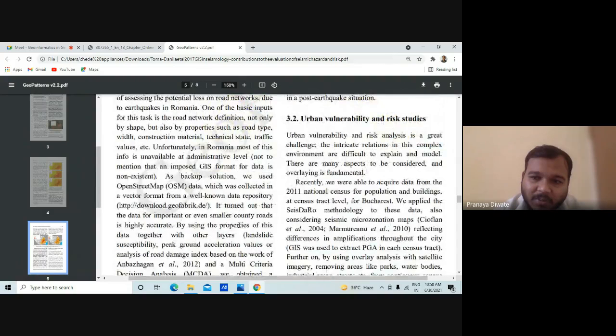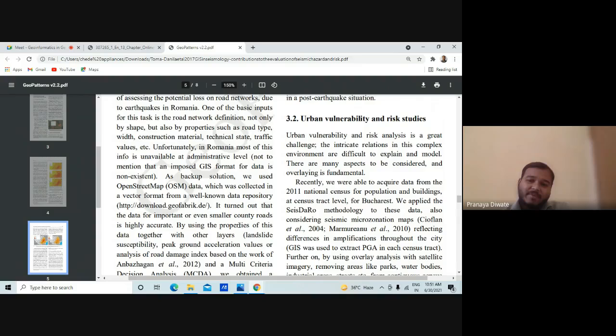Then urban vulnerability and risk assessment is a great challenge. The interactions and relations in this complex environment are difficult to explain in the model. There are many aspects to be considered for this urban vulnerability.